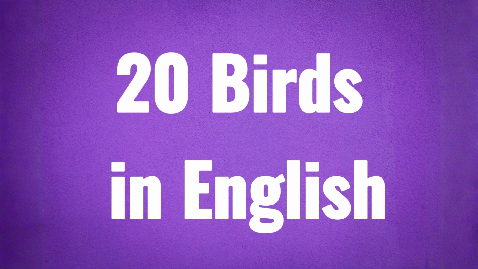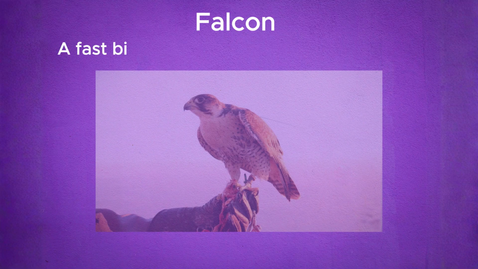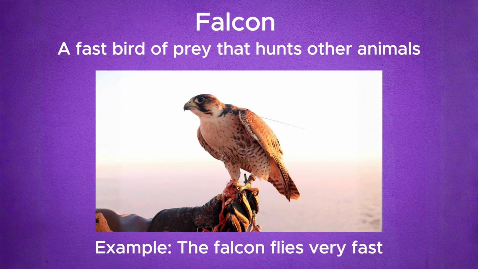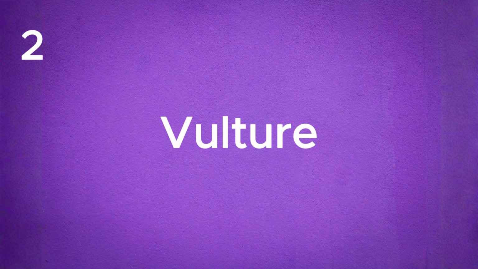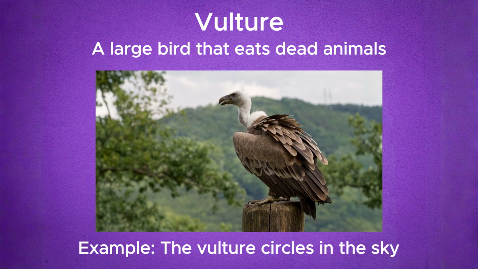20 birds in English. Falcon. Falcon. A fast bird of prey that hunts other animals. Example, the falcon flies very fast. Vulture. Vulture. A large bird that eats dead animals. Example, the vulture circles in the sky.